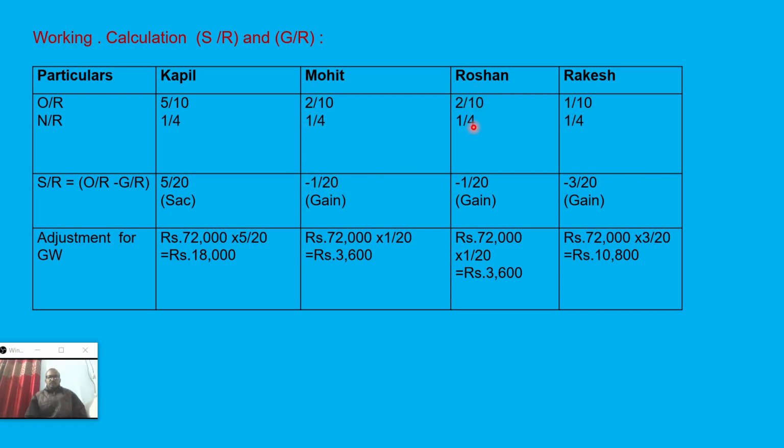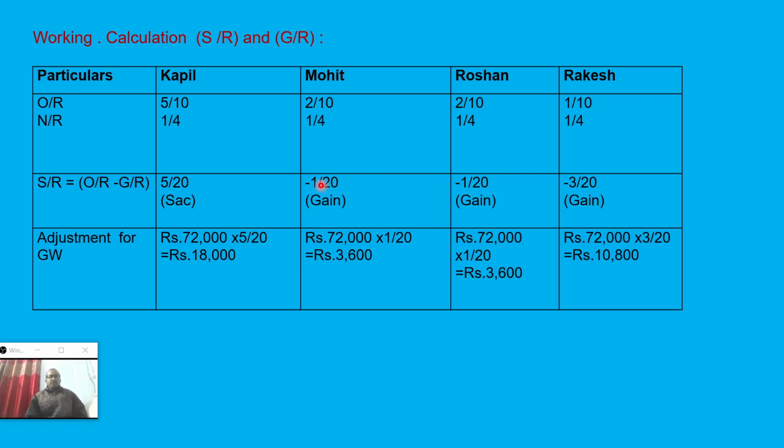Roshan also the same, 2/10 minus 1/4, minus 1/20, and Rakesh 1/10 minus 1/4, it is coming minus 3/20. So this is a simple calculation, and I think everyone is able to calculate this simple ratio.